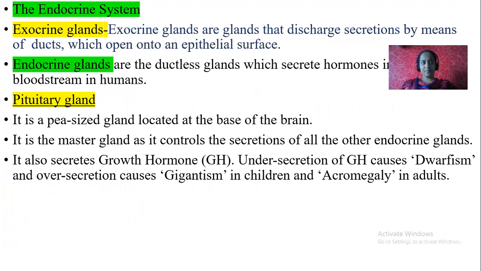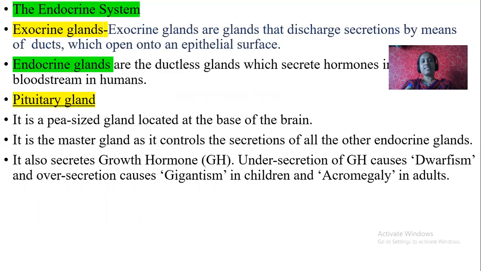Next, the endocrine system. Keep it in mind, chemical substances are produced at two levels: one is the exocrine system, another is the endocrine system. A gland is nothing but a cell, tissue, or organ specialized to produce chemical substances. Glands are classified into two types: exocrine glands and endocrine glands.